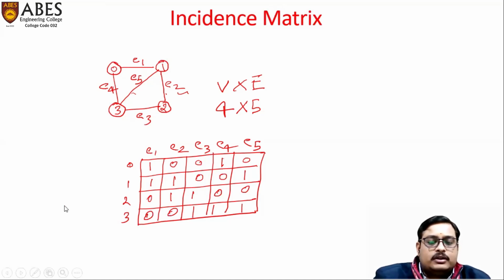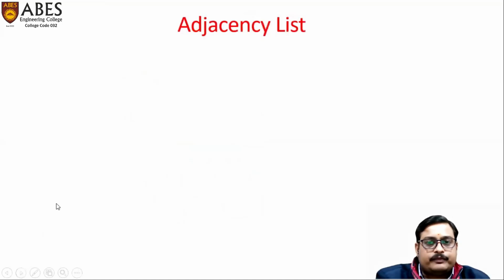Now move to the next way, that is the adjacency list. So how can we use an adjacency list to represent a graph? Here we have, you can say, an array of lists that contains the list of all adjacent vertices of a particular node. So we'll see with an example.